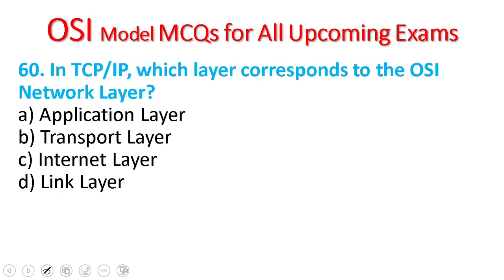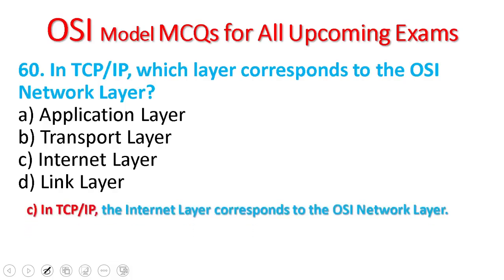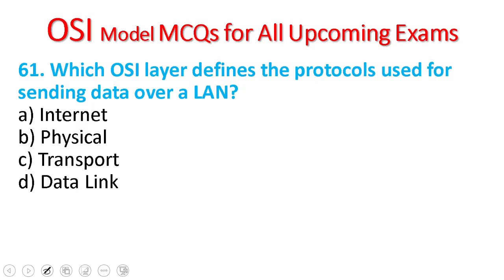60. In TCP/IP, which layer corresponds to the OSI network layer? Application layer, transport layer, internet layer, link layer. In TCP/IP, the internet layer corresponds to the OSI network layer.